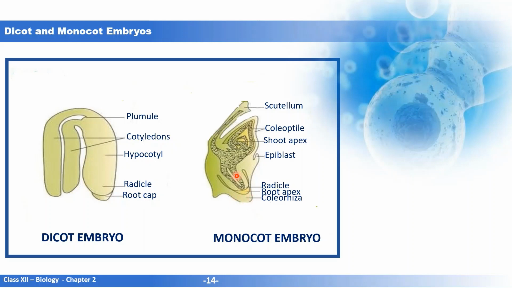So clearly you can see here that the dicot embryo has the embryonal axis and two cotyledons, and the monocot embryo has the embryonal axis and one cotyledon that is referred to as scutellum. The epiblast is a rudimentary cotyledon, so the monocot has only one cotyledon.